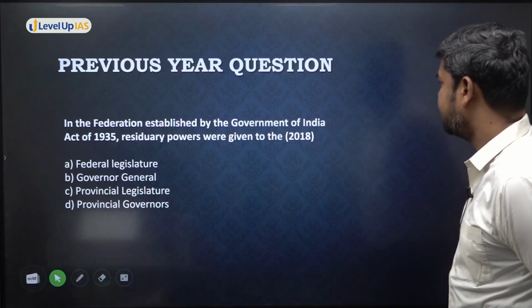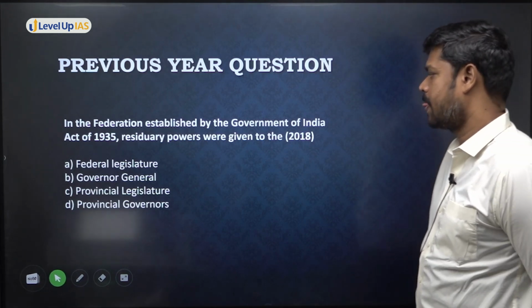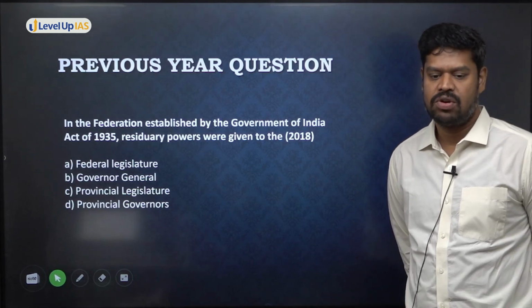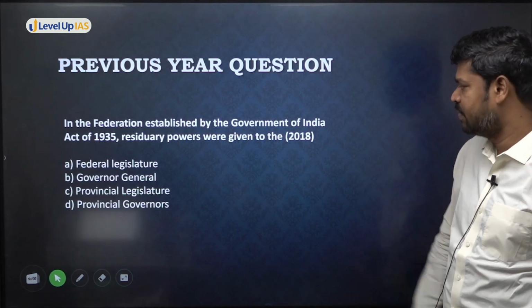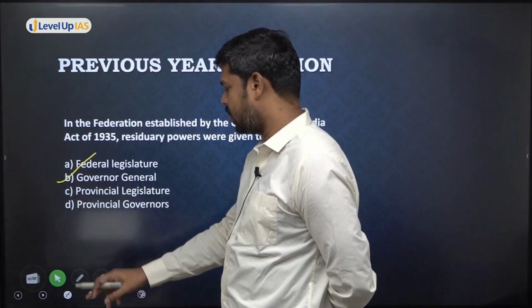In the federation established by the Government of India Act 1935, the residuary powers were given to whom? Although the appropriate answer is Viceroy, if the Viceroy is not there as an option, you can choose the Governor General, because here that is the most suitable one. That means Governor General of India.